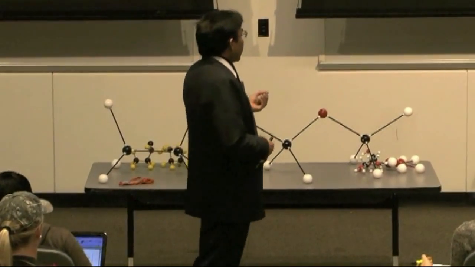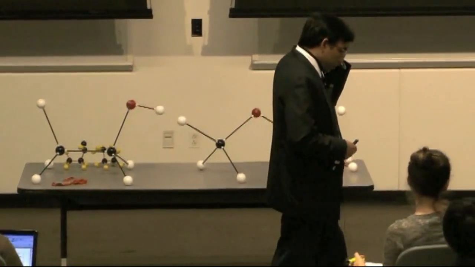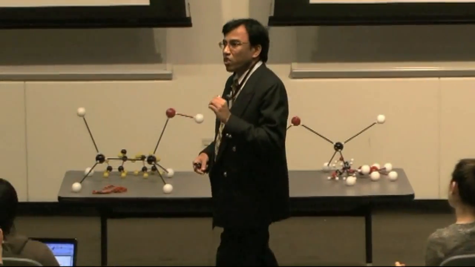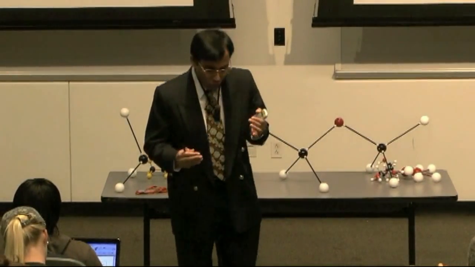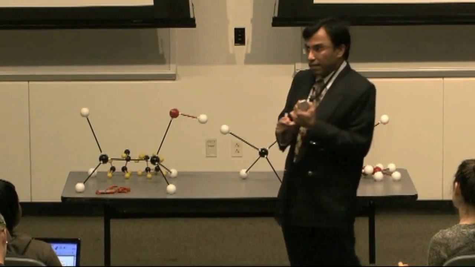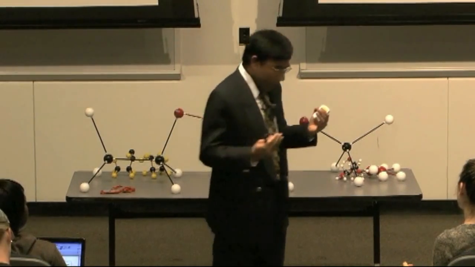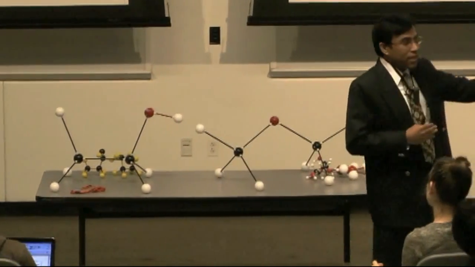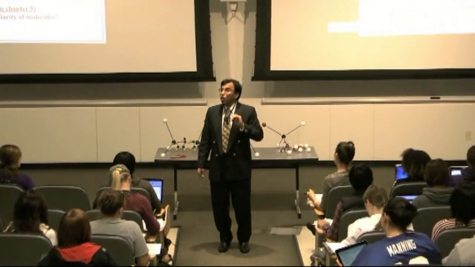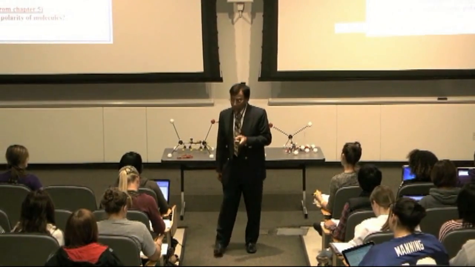So remember from chapter 5, the first thing, you have to know how to determine the polarity of a molecule. And you have learned that, right? That would be the first step. Before finding out what type of interactions are present, you must know whether the molecules are polar or non-polar.